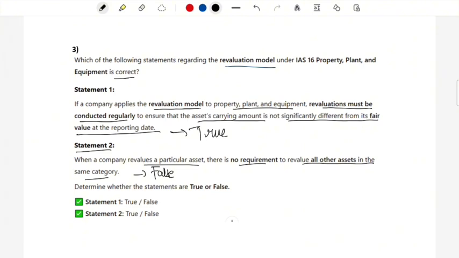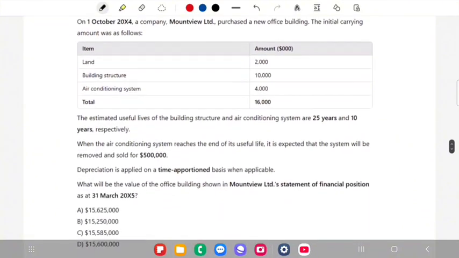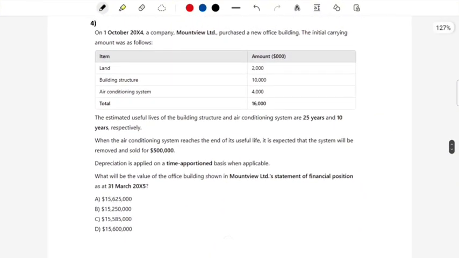You cannot specifically revalue one asset in the class and leave the others. You have to revalue all the assets that belong in the same category. So which of the statements is true? Statement 1 is true, and statement 2 is false. This was a very simple theoretical question. Let's move on to question number 4, which seems to be a heavy calculation-based one.